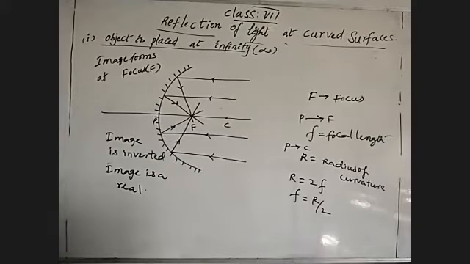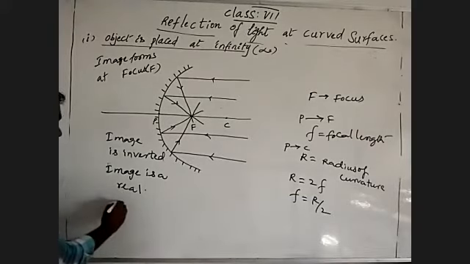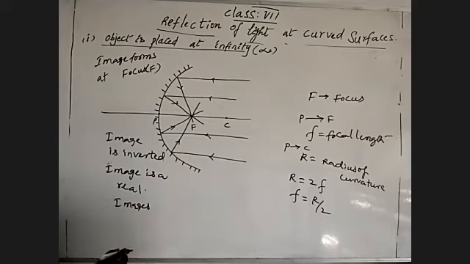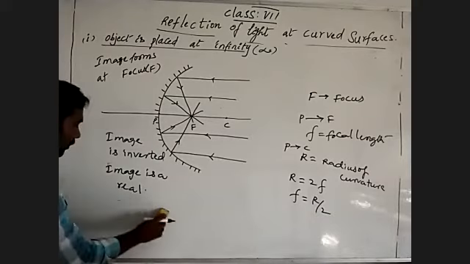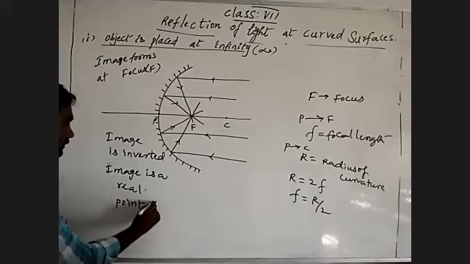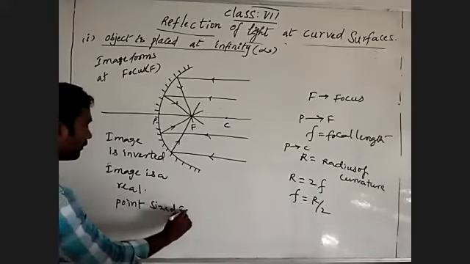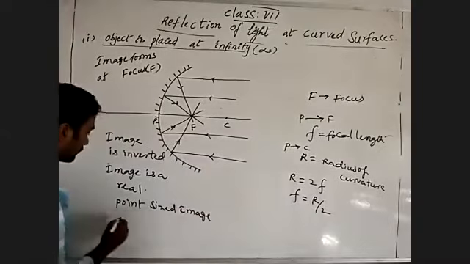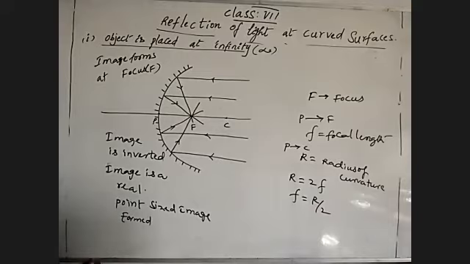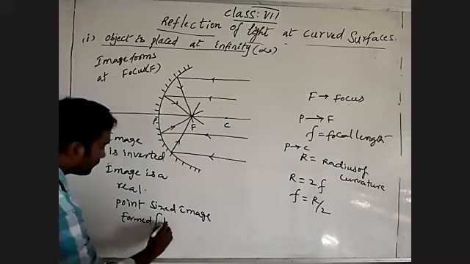And what type of image is forming? The image is point sized. A point sized image is formed. Point sized means smallest, highly diminished.